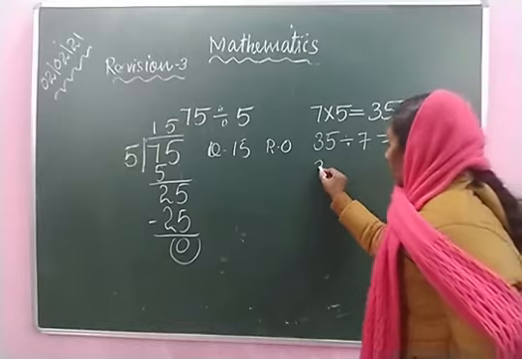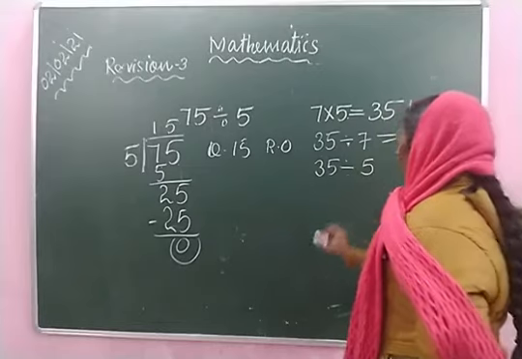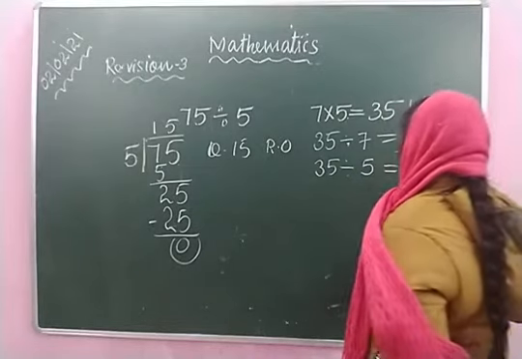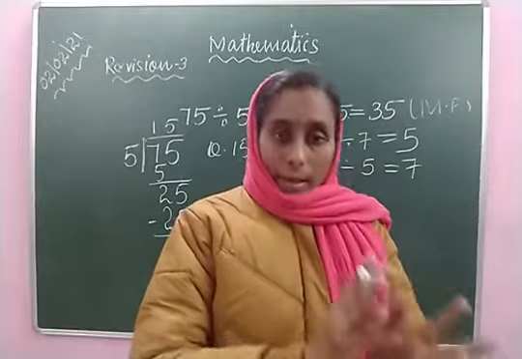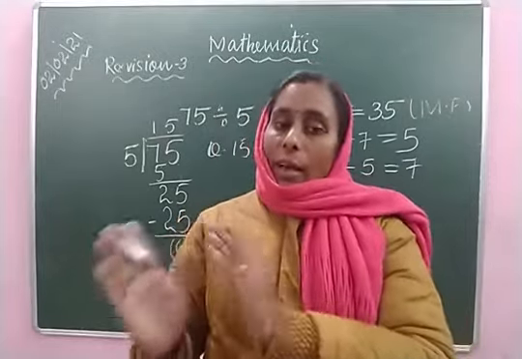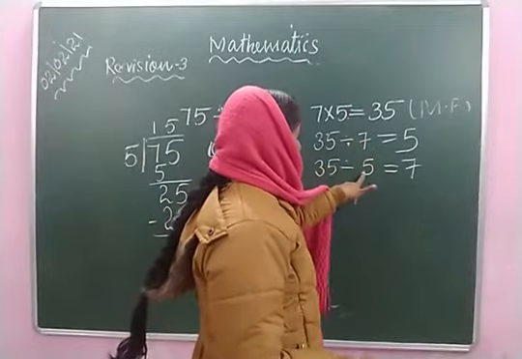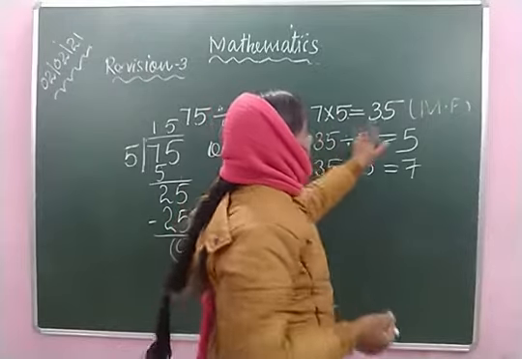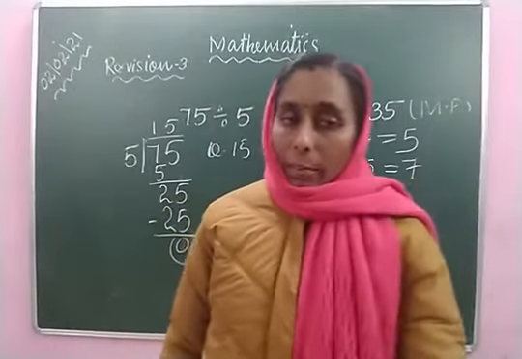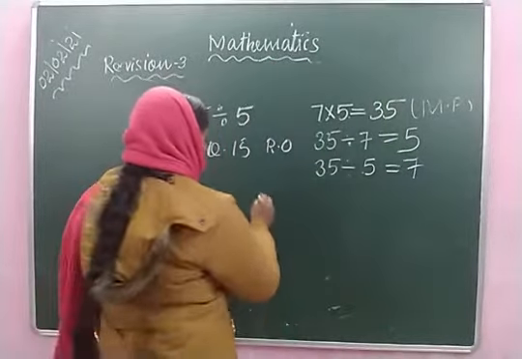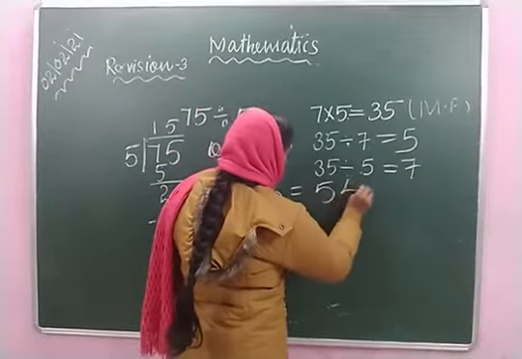Then the next division fact: 35 divided by the multiplier, which changes into the divisor, and the multiplicand changes into the quotient. The multiplicand and multiplier interchange as divisor and quotient. This is the way we can make division facts. Once again, 9 6s are 54.